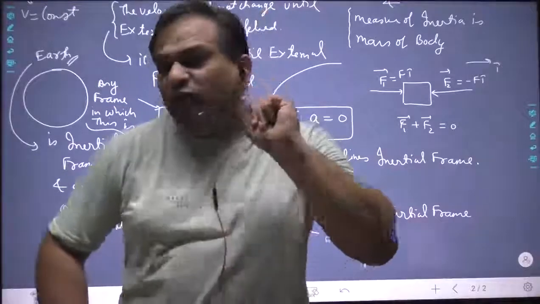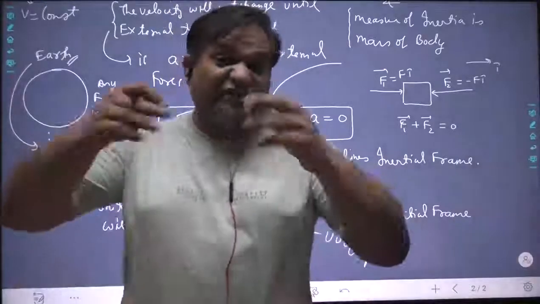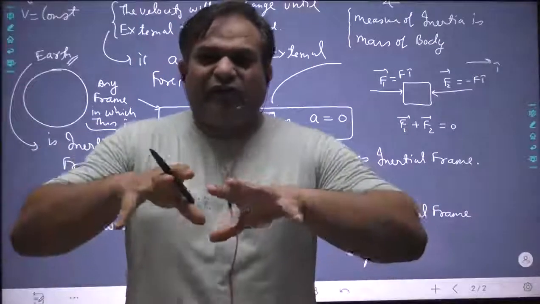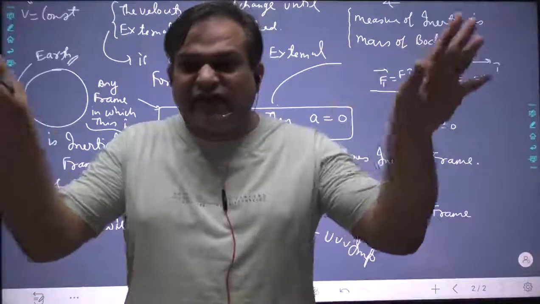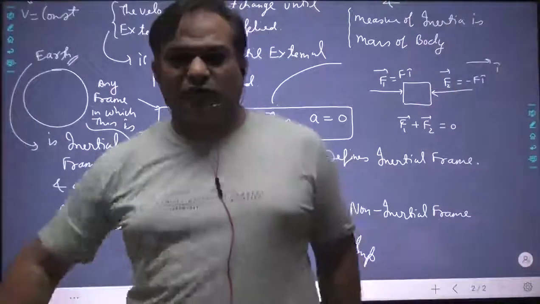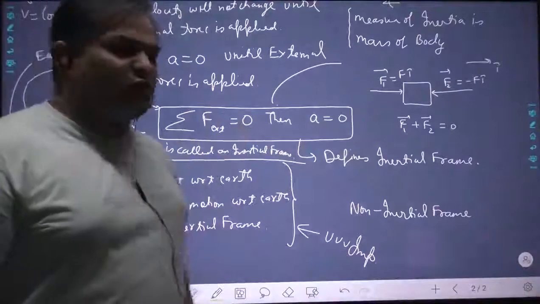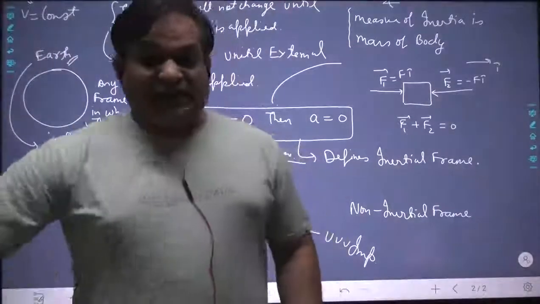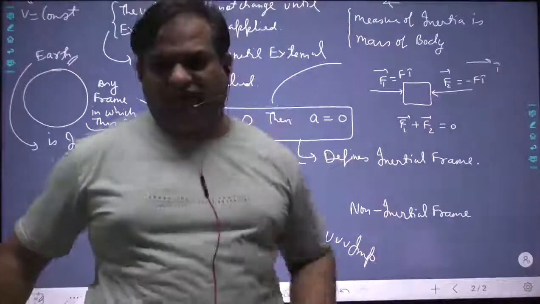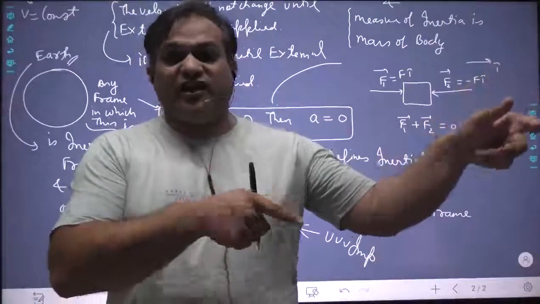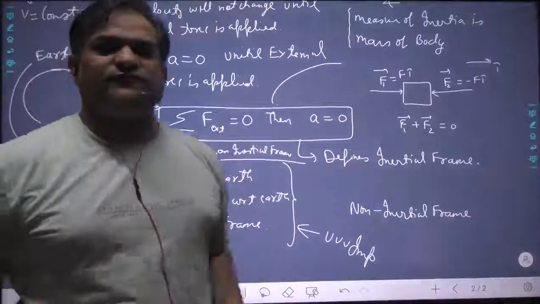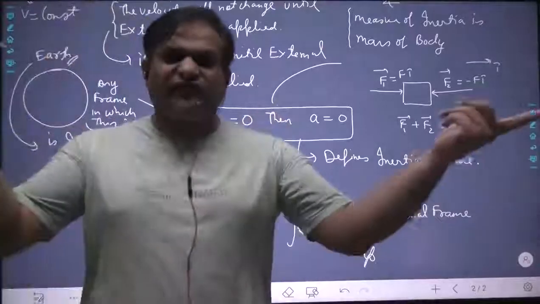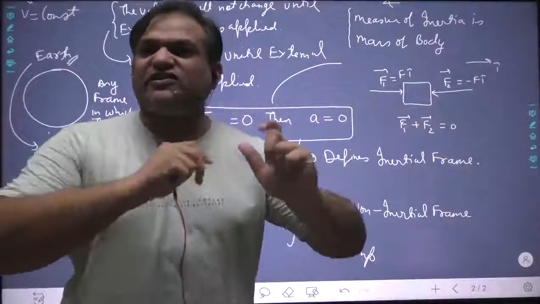As soon as the velocity is changing, Newton's first law statement gets destroyed. If net external force is zero, then acceleration will be zero, will only hold in an inertial frame. This in fact gives the definition of inertial frame. Can there be a frame in which this definition does not hold true? Yes, that will be a non-inertial frame.